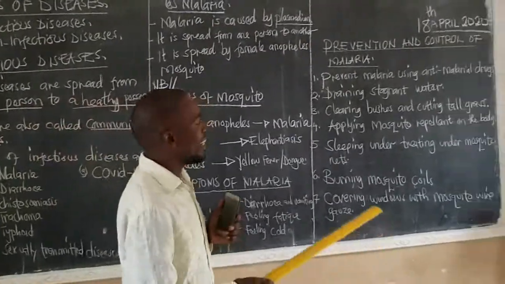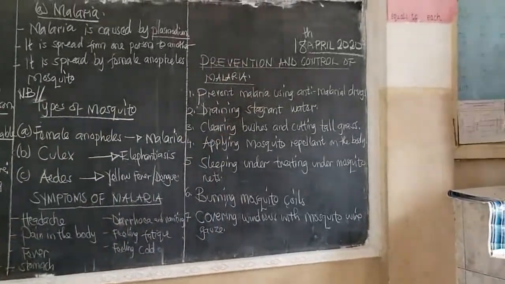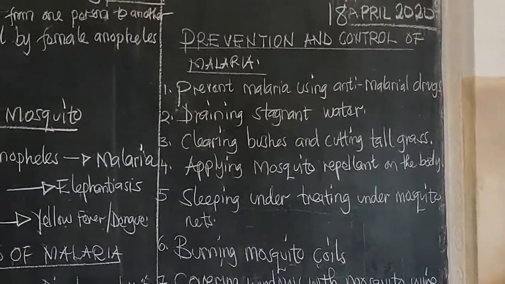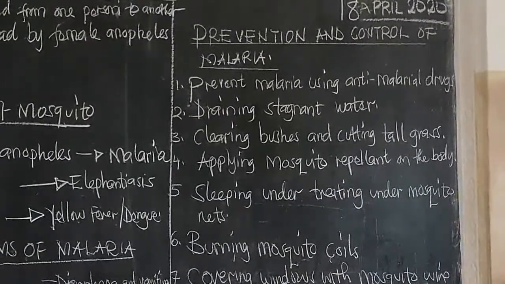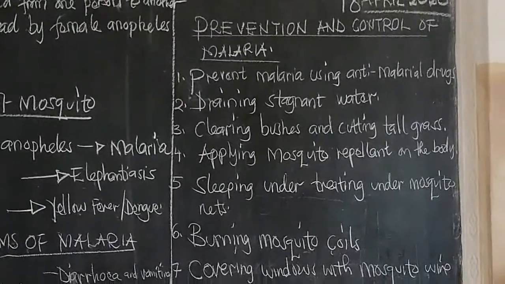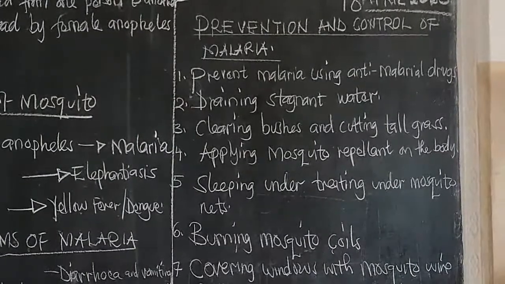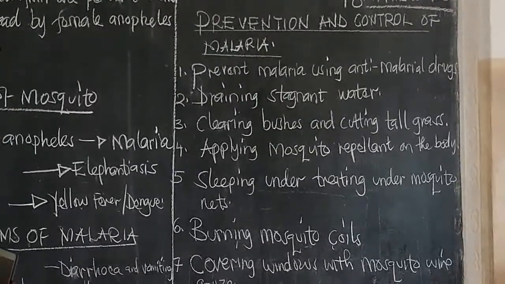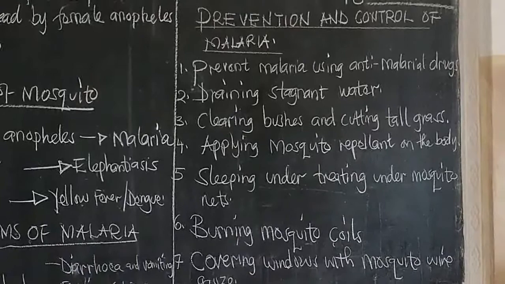Fellow viewers, let us have a look at prevention and control of malaria. It is good news indeed that malaria can be controlled, malaria can be cured, malaria can be prevented. But it's bad news that until now, the management of coronavirus has not been found. But we thank God that is going to guide our scientists, and very soon they will come up with its preventive measures, its cure, and its treatment.